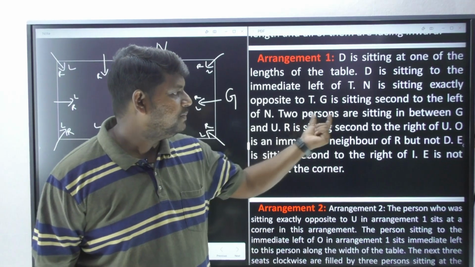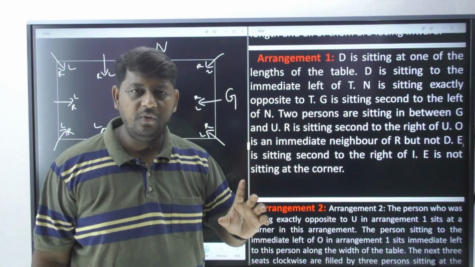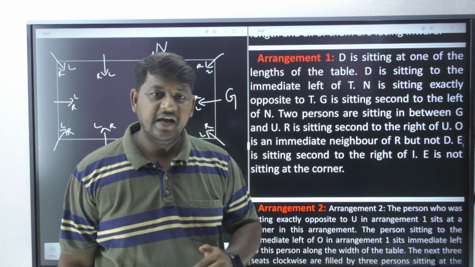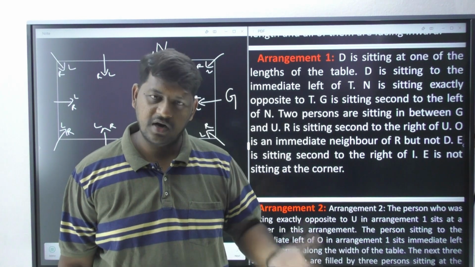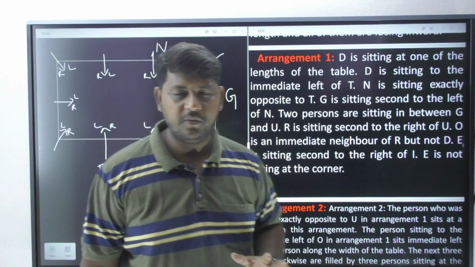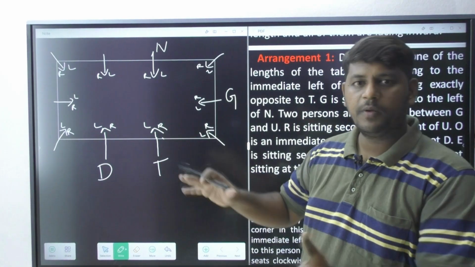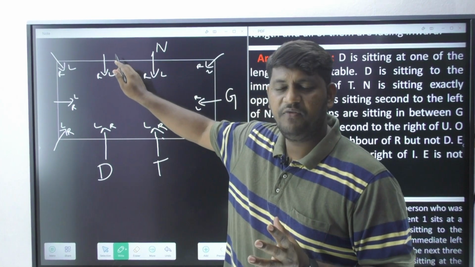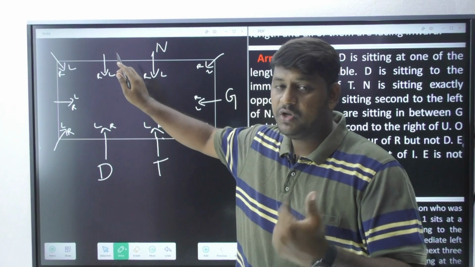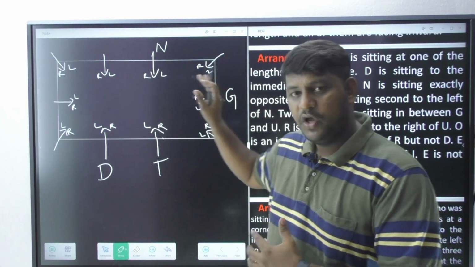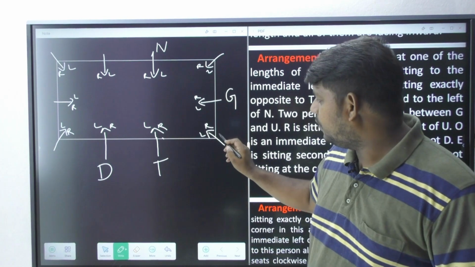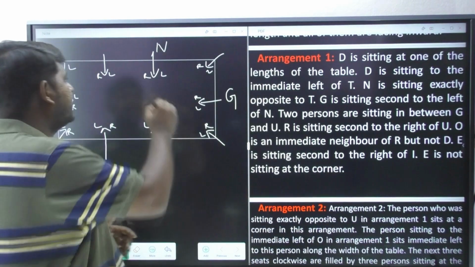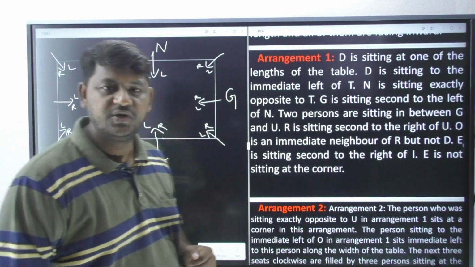Now let's move on to the next information. Two persons are sitting in between G and U. This information says two persons are in between G and U, but it never reveals whether it is towards the right side or left side of G. Is it mentioned? No, it is not mentioned. So we are going to observe both ways. On the right side, let's observe 1 and 2. Yes, this is clearly a vacant position. I can bring U, but you are not certain, you cannot place it there itself. You need to observe the other possibility as well, 1 and 2. No, it's not possible, somebody else is already occupying. So I'll bring U here, opposite to D.